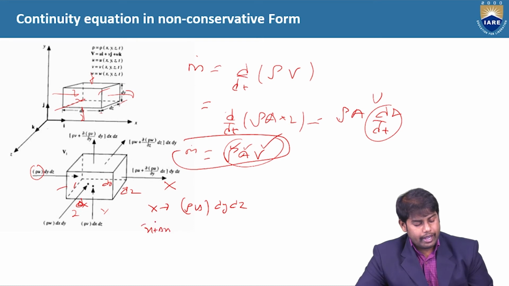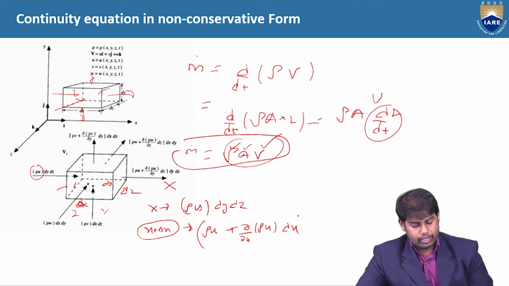It has traveled x plus delta x distance. So when it travels x plus delta x distance, with respect to the initial, we have rho u plus dou by dou x of rho u into dx.